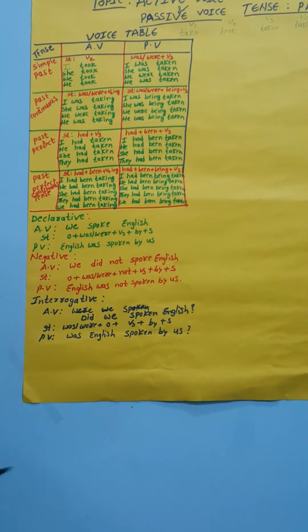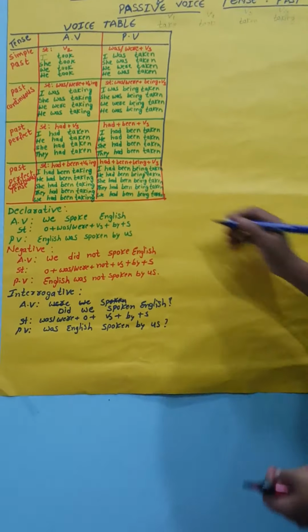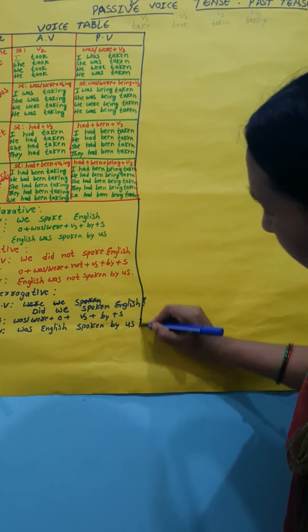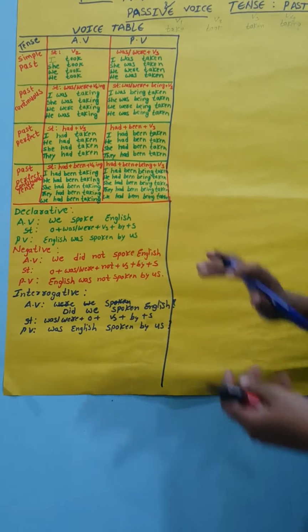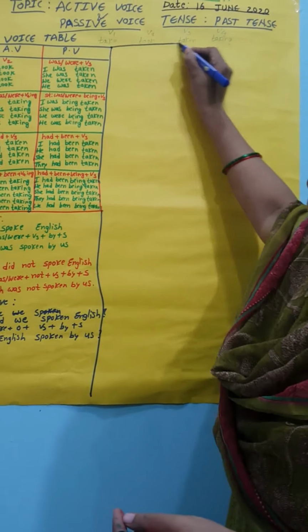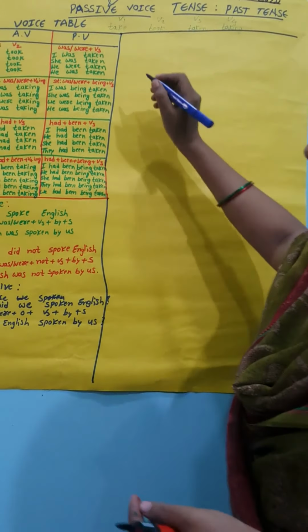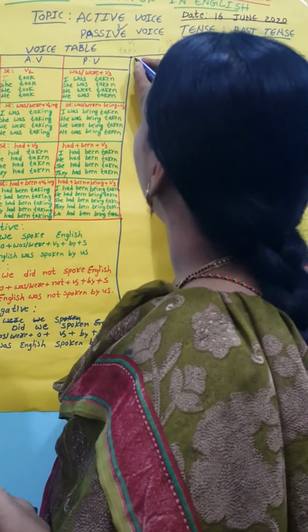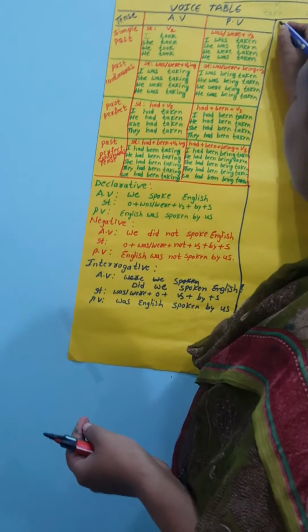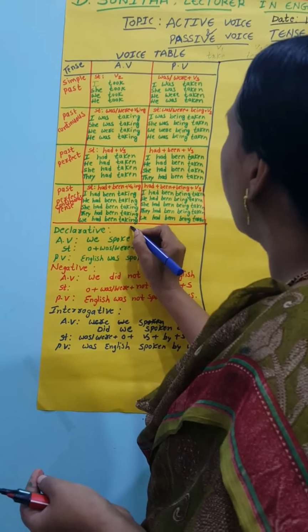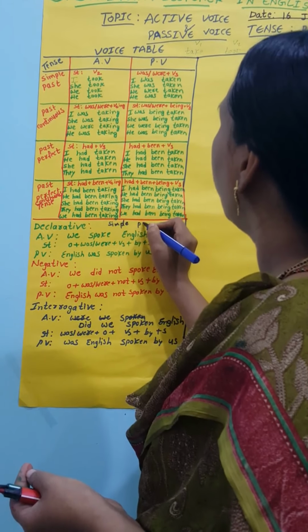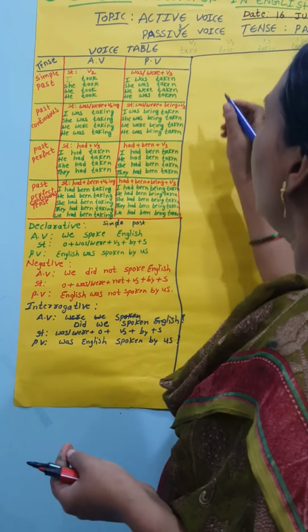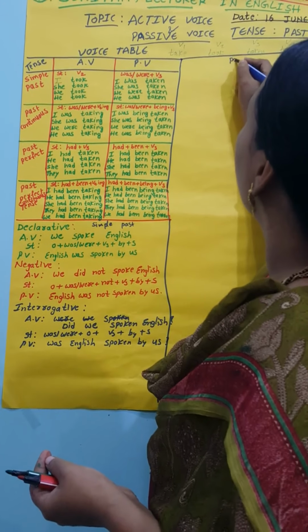First, we completed one example of the simple present tense, and next is the declarative form in present continuous. This was simple present, simple past. Now the past continuous.